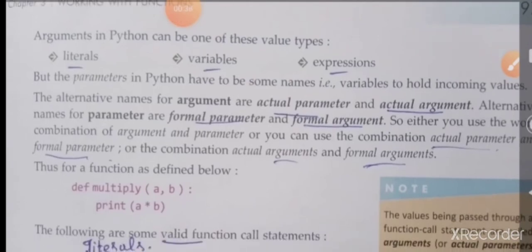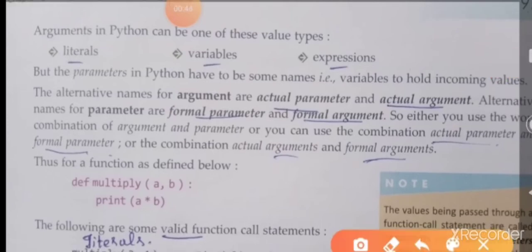In Python, we have names called variables to hold incoming values. Do you know the meaning of variables? A variable is a temporary memory location. It is used to hold values temporarily. Next, literals.